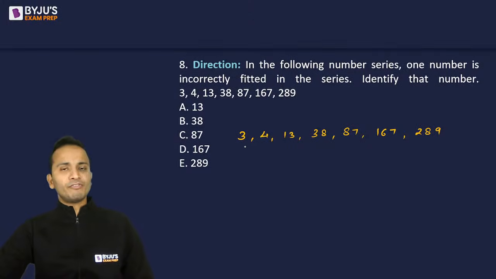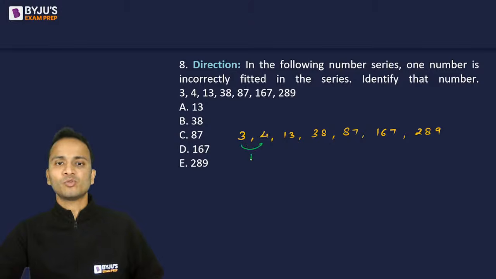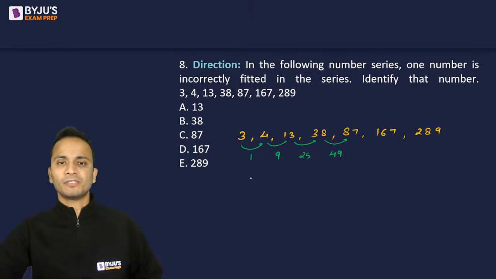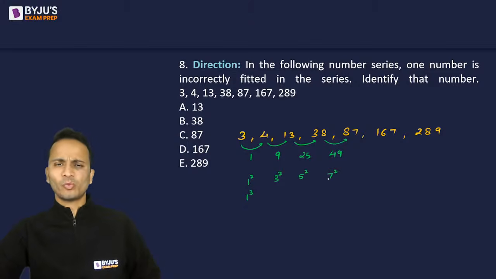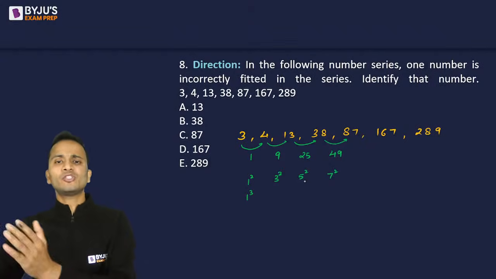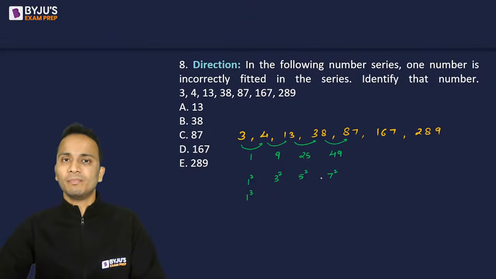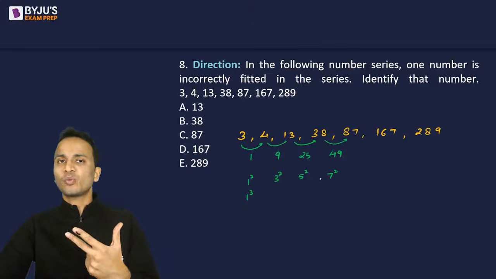So I'll quickly write the difference between the consecutive numbers. So here the difference is 1, difference is 9. Now the difference is 25. Here the difference is 49. All right. Now what are these numbers? 1 can be written as 1 square or 1 cube. 9 is 3 square. Okay. 25 is 5 square. This is 7 square. ठीक है, तो 7 square. So 1 square, 3 square, 5 square, 7 square. Right? So the differences are the squares of odd numbers.